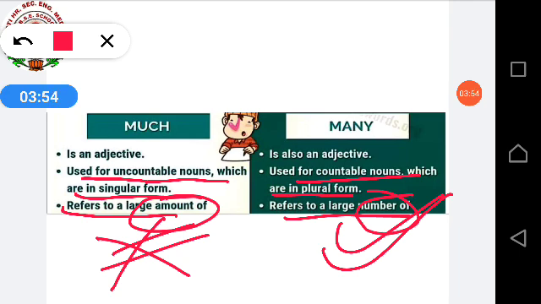Again I am repeating, much and many both are adjectives. Much is used for uncountable nouns in singular form. Many is used for countable nouns which are in plural form. Much refers to a large amount of things. Amount, not number. You cannot count. And many we are using for a large number of things which we can count. Clear till here?